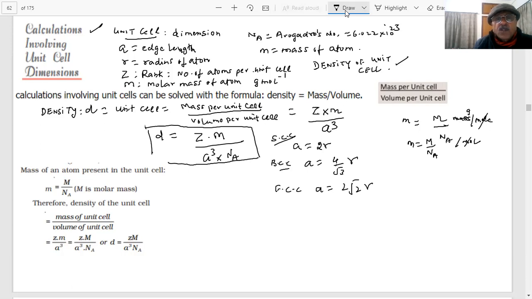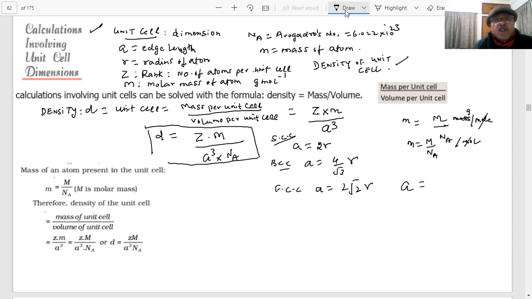So we can use these values, student, to find the density of the unit cell. If the radius of the atom is given, then I can apply that formula, students. So these values are known to us: simple cubic A is equal to 2R, BCC A is equal to 4 by root 3 R. That's why I said they are very important and should be remembered, because in numericals we will have to use them.